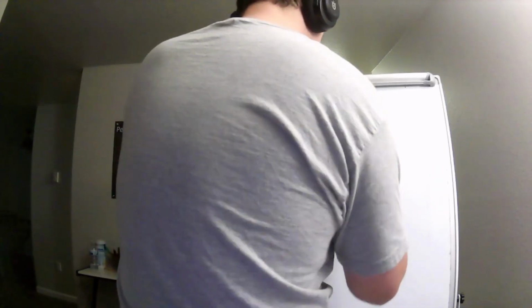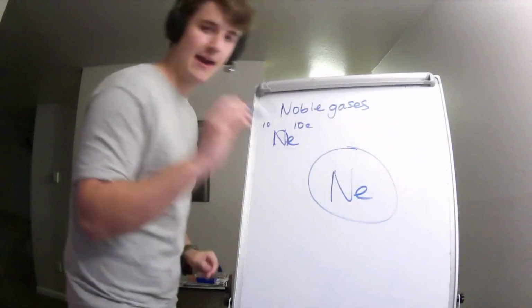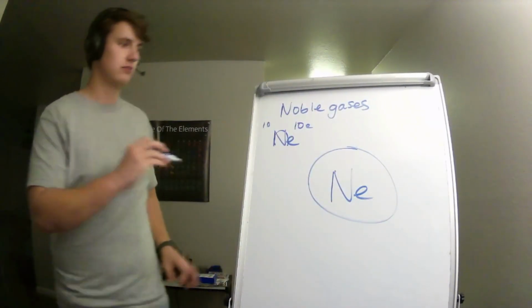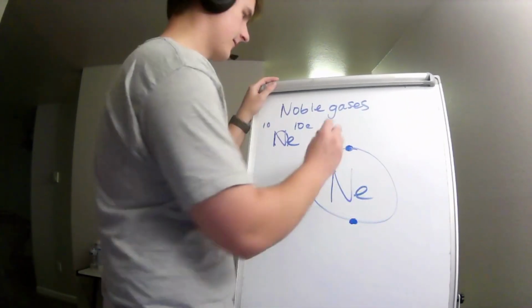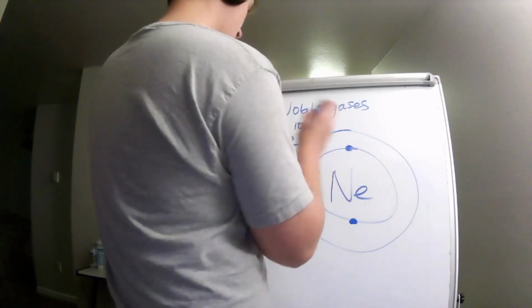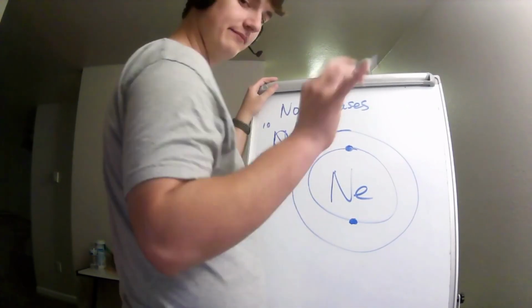Now, neon, in the first shell, this is a little test as well. How many electrons go in the first shell? 2. Nice job. Proud of you. Pat on the back. 2 in the first shell. So, neon started with 10. It used 2 for the first shell, so it has 8 left. You might see where this is going.